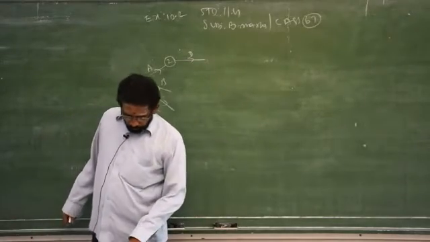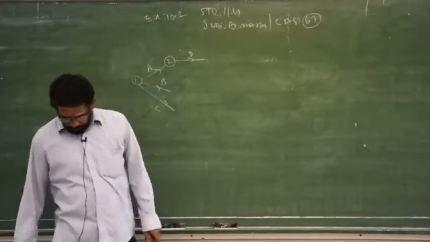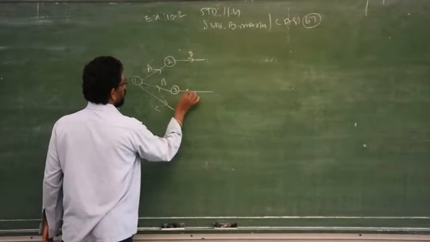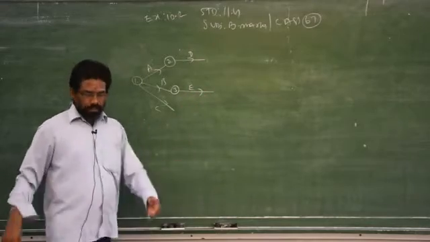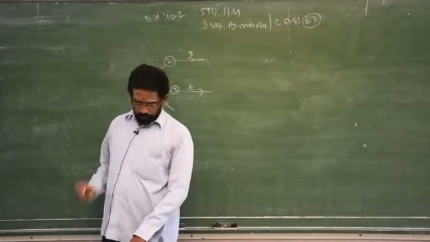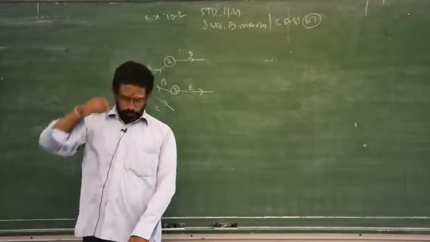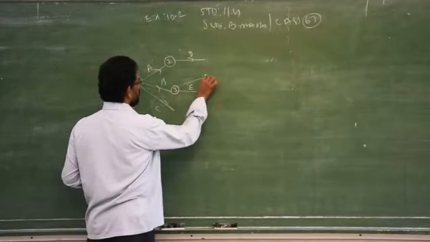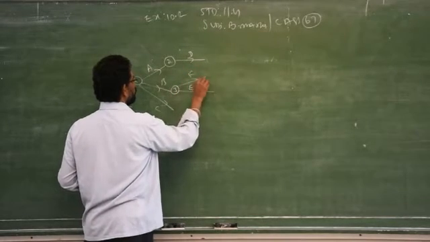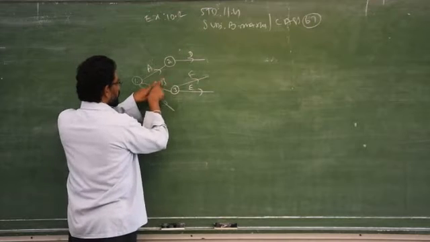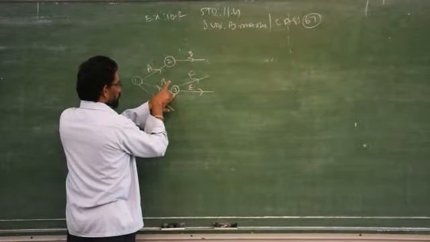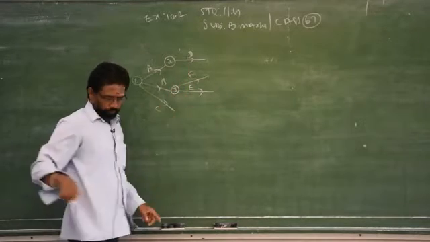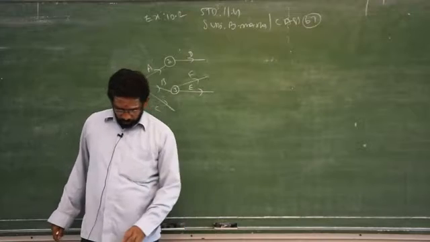What is the next one? When B is completed, E is started. So B is 1, 2, this is 3. B completed, then E is starting. It is given in the table column. When B is completed, E follows B, and F also follows B. So you have to draw 2 activities from the third place after completing B, E and F. It is given in the question. Clear?